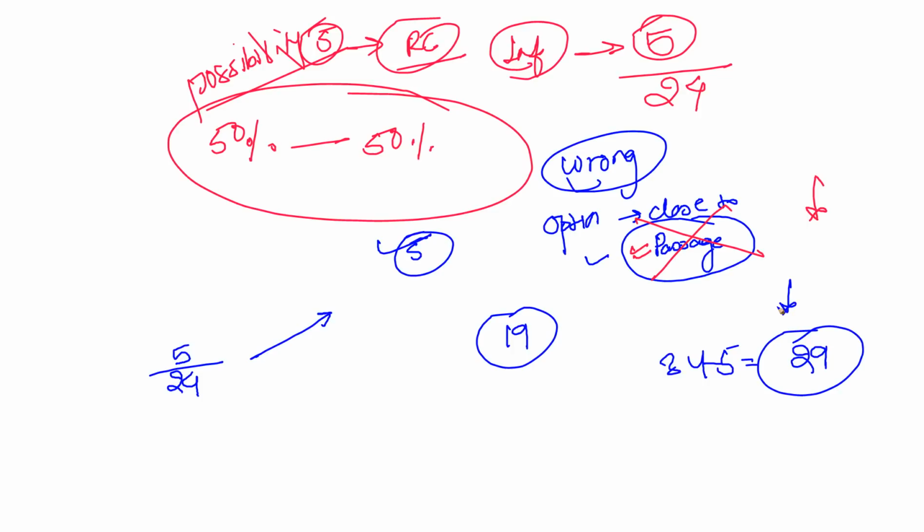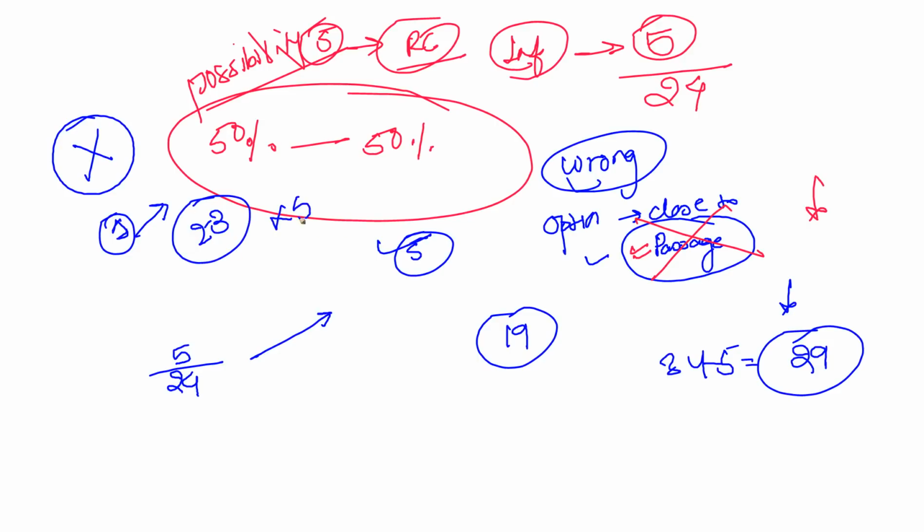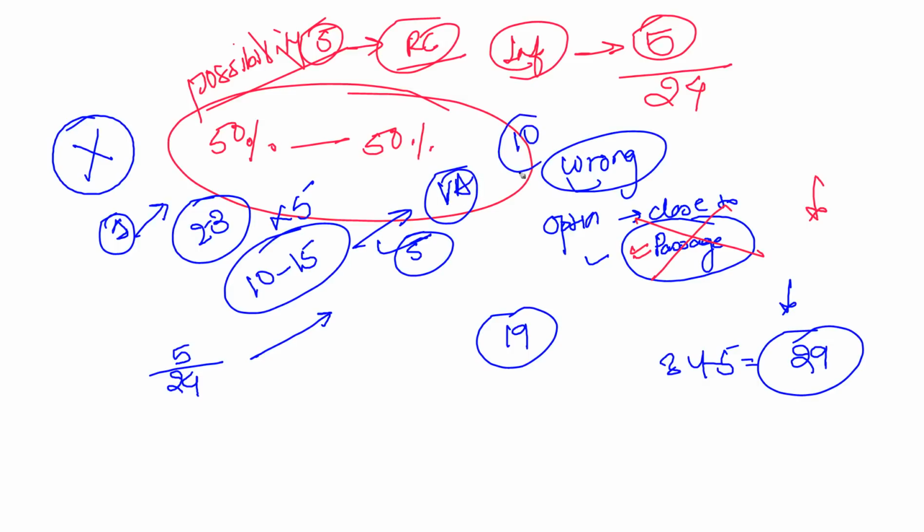So I have already told my students in Pune that whenever you see an inference based question, do not attempt it. Do not attempt it, guys. Trust me, you cannot get an inference based question within a minute. You have to put in effort. You have to use your brains to get it correct. Many times you get confused, and in confusion you mark the wrong answer. This question will take at least 2 to 3 minutes. Even if I multiply 2 to 3 minutes by 5, these questions will surely eat up at least 10 to 15 minutes. In 10 to 15 minutes your entire verbal ability section of CAT can be done, which is 10 questions.